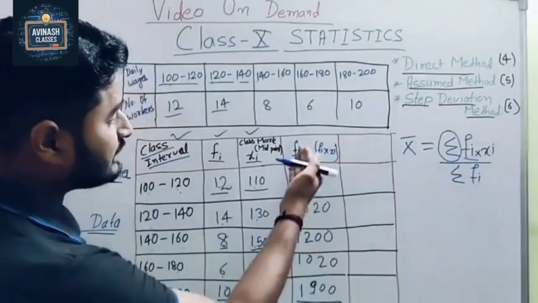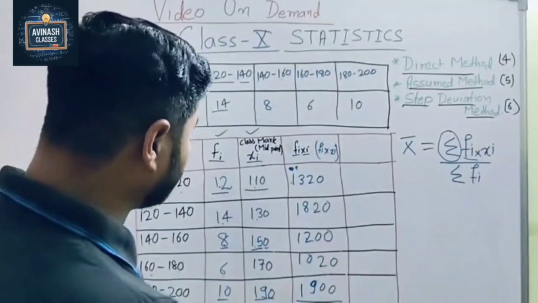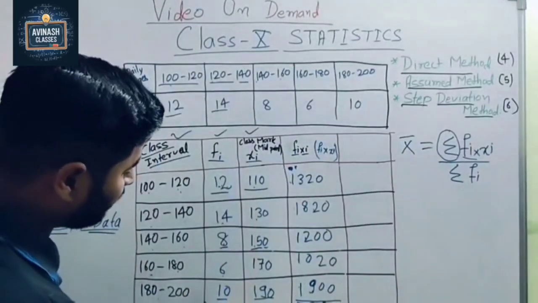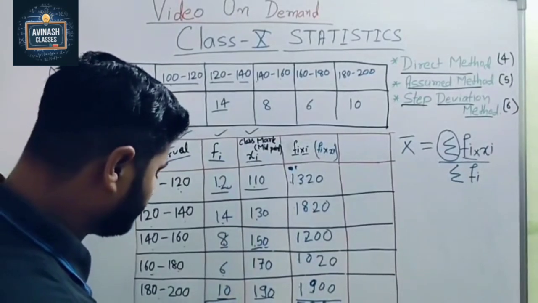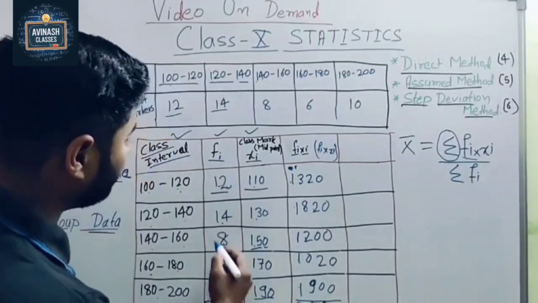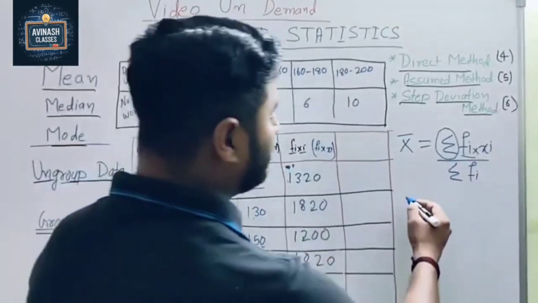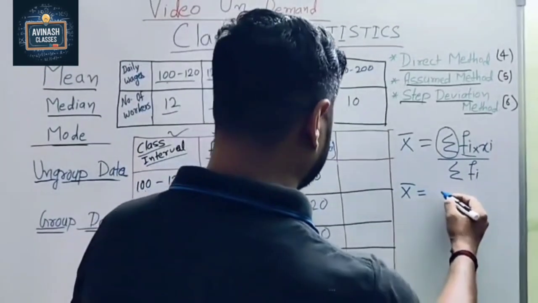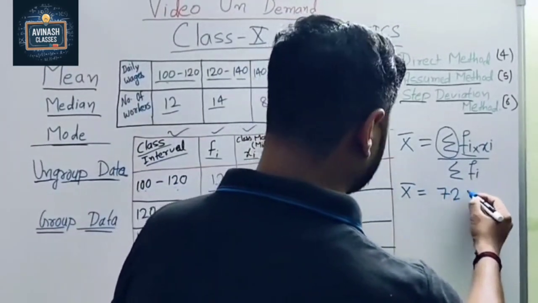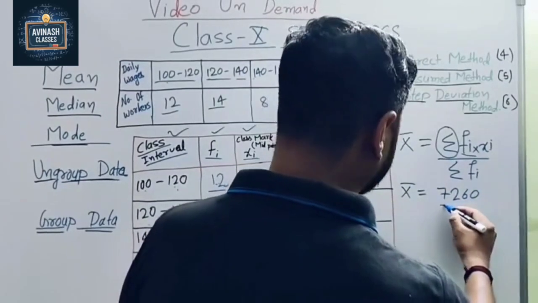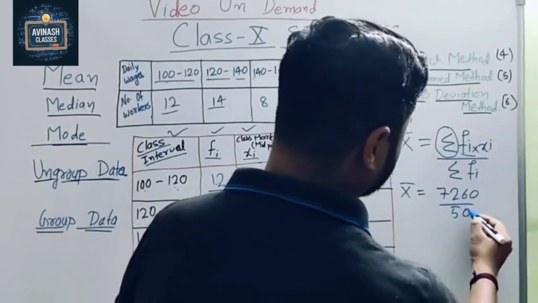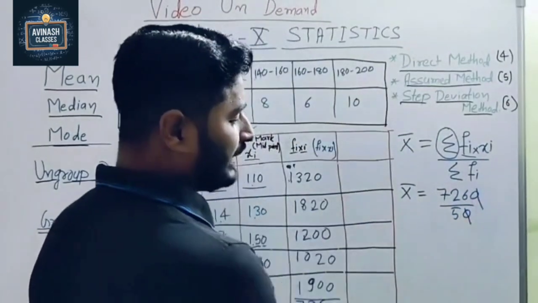Okay. So this is the summation of Fi into Xi. Now we have to do summation of Fi. If you add, you get here 50. Okay. Now here mean is equals to, very simple, we write here 7260 divided by 50. Now 10 and 10 cancel.